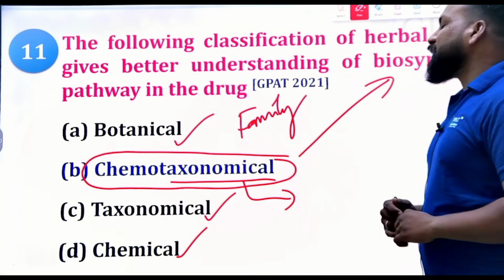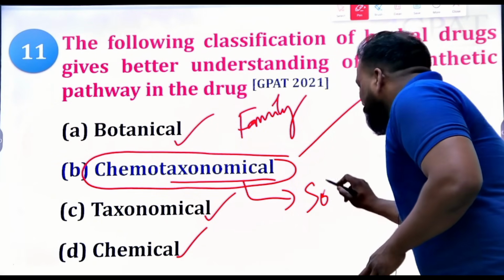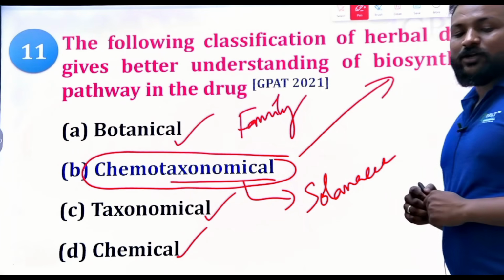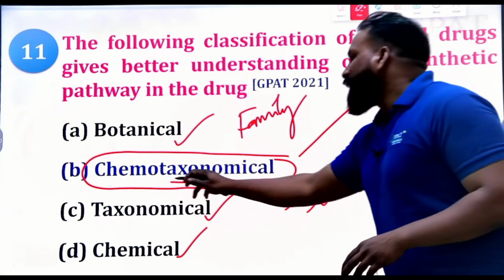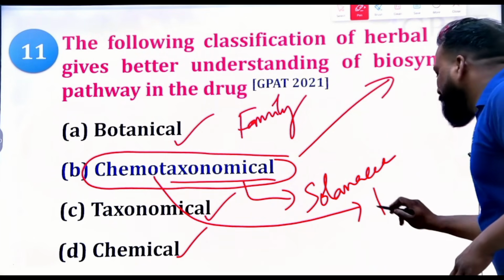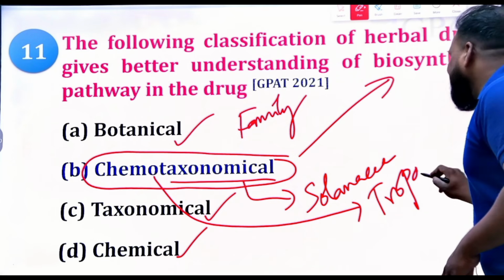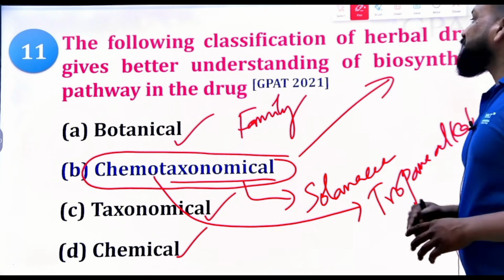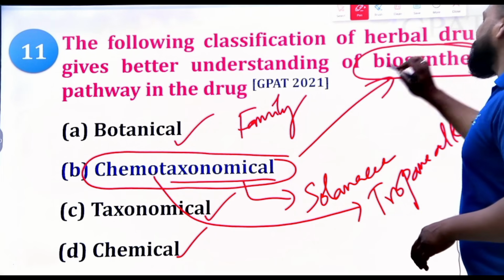Taxonomy: the Solanaceae family is a taxonomical feature. Next, the chemical feature: all the Solanaceae family plants contain tropane alkaloids. With this, what pathway can you observe here?